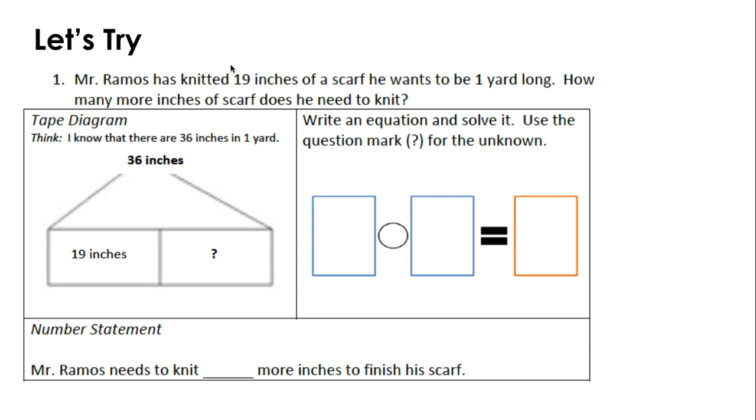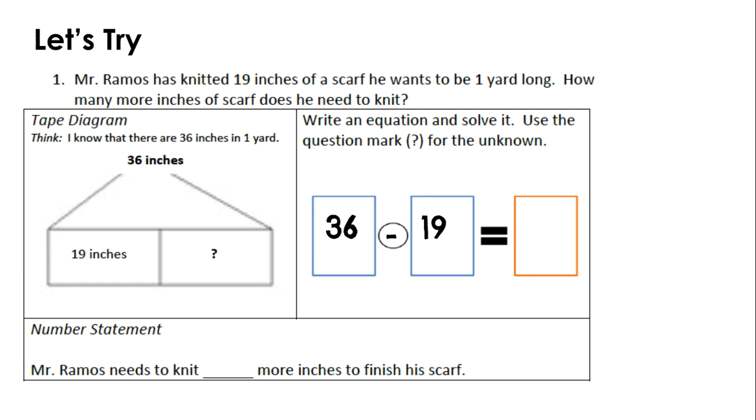So we know that Mr. Ramos has 19 inches done. That's the part we know. And his whole is 1 yard or 36 inches. So when thinking about that number bond, our tape diagram over here looks like this. We have our whole, 36, and the part, 19. We can do 19 plus something gives us 36, or 36 minus 19 equals something. I'm going to go for the subtraction sentence, 36 minus 19. You can join me, or you can make yours 19 plus question mark equals 36.